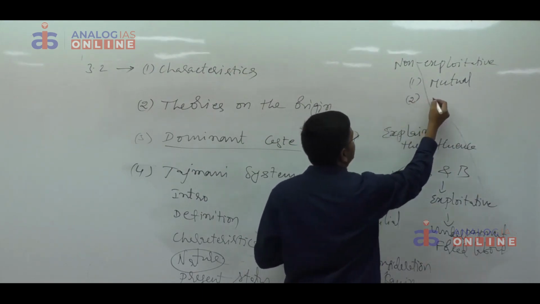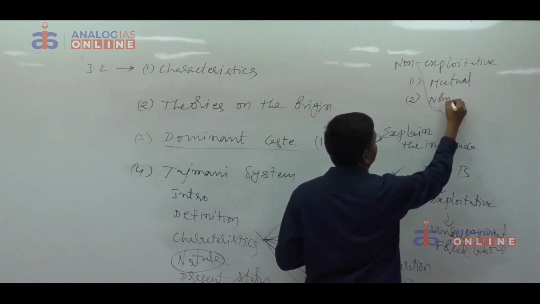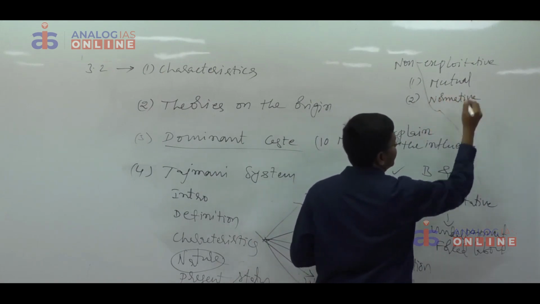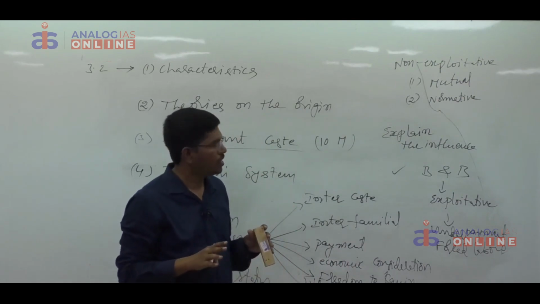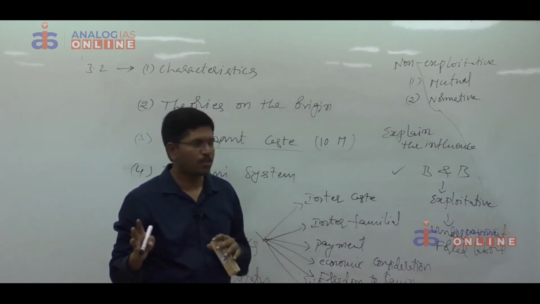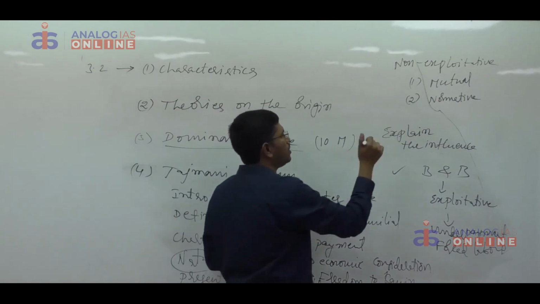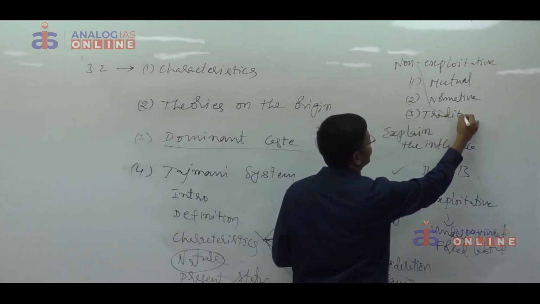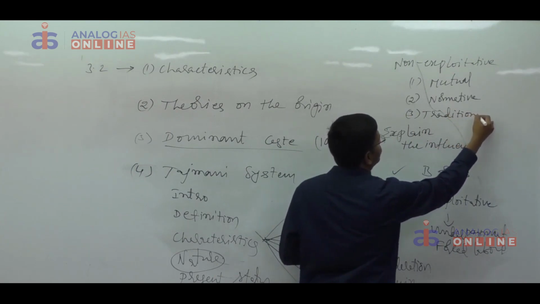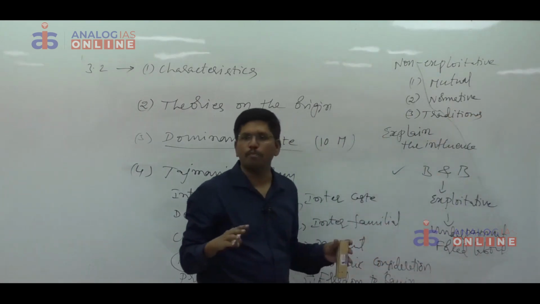Second one is the entire system operates in a normative context. That means certain rules and regulations are there. If there is any problem between the jajmans and kamins, they will bring that issue to the notice of the village council. They will settle the dispute. Traditional norms bind the jajmans to be paternalistic.